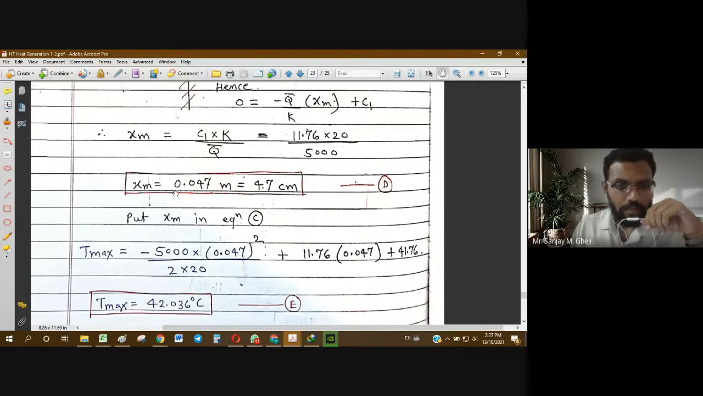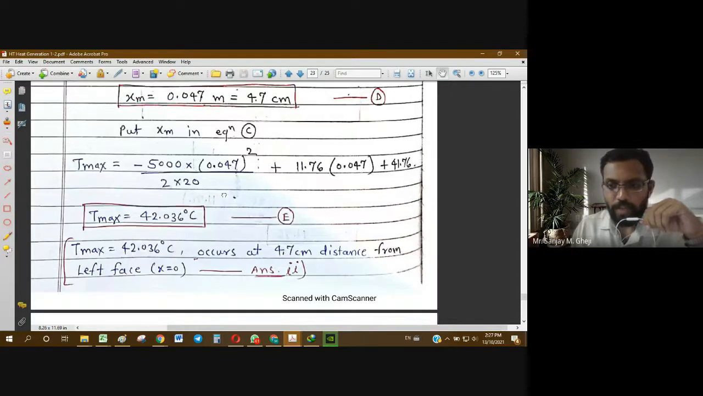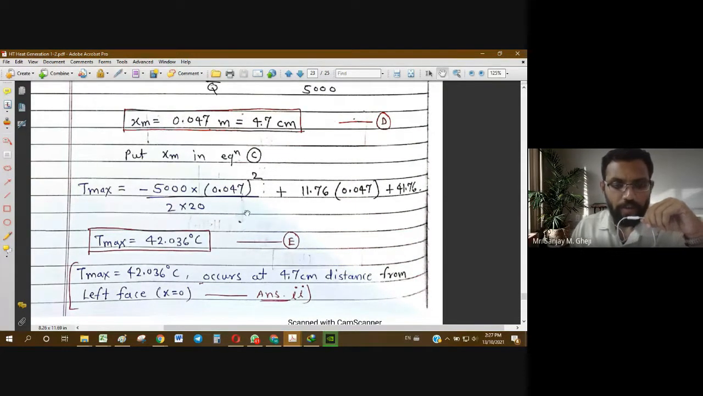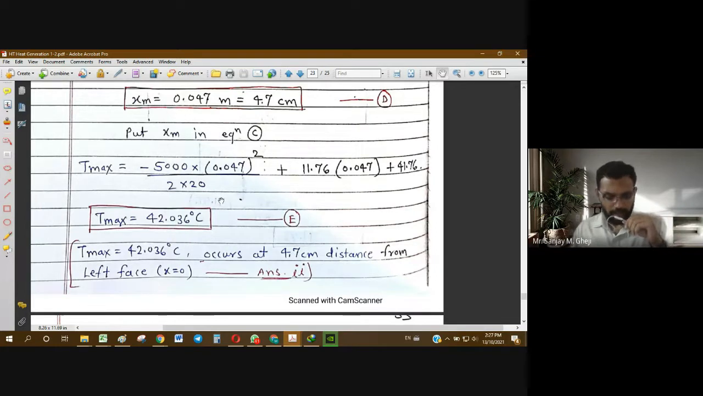So now put this xm in the temperature equation to find T max. When you put 0.047 for xm and calculate, you get T max equal to 42.036 degrees Celsius. So this is the position of maximum temperature, and this is the value of maximum temperature. It occurs at 4.7 centimeters from the left face. The entire thickness is 20 centimeters.